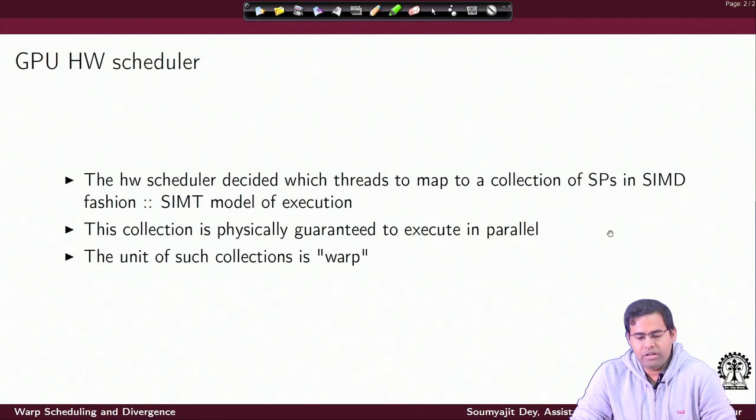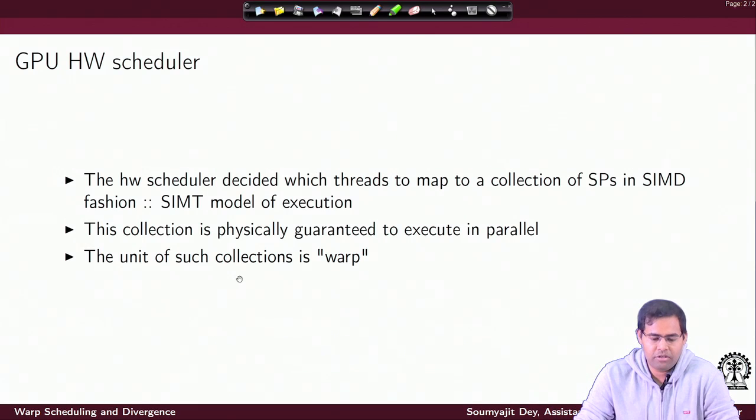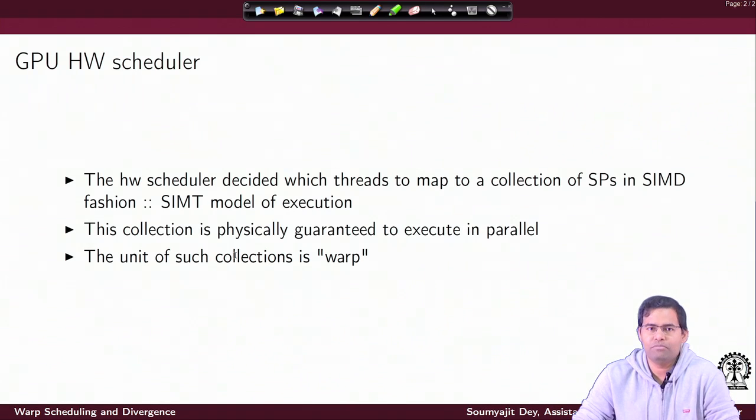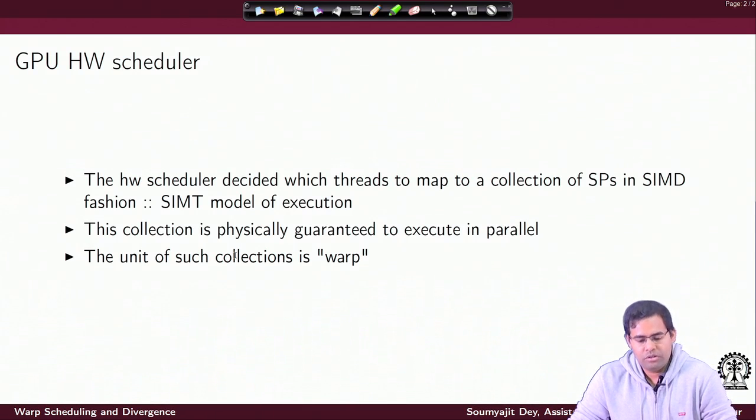So this is what the hardware scheduler decides. It decides which thread block will map to a collection of SPs, or to which SM. Inside the SM we have a secondary hardware scheduler which decides that, okay, these are the thread blocks that have been mapped to this SM. Out of these thread blocks, which are the physical threads that will be packed together for execution? This binding of physical threads together for lockstep execution is what we defined earlier as a warp. So this is the basic unit of execution inside a GPU's SM. This is done by the hardware scheduler block sitting inside the SM.